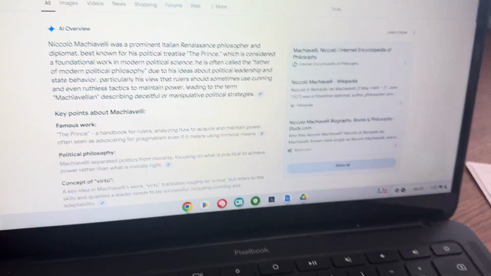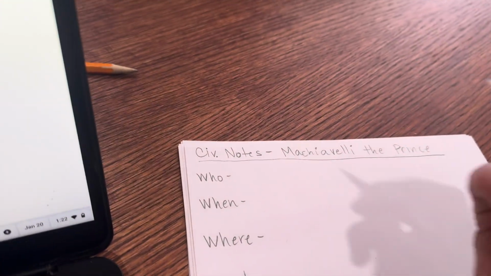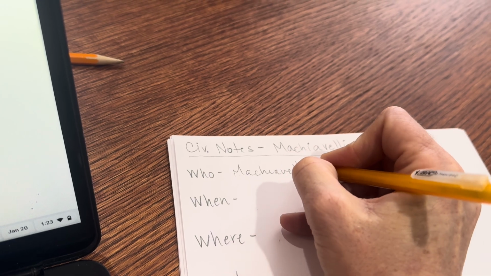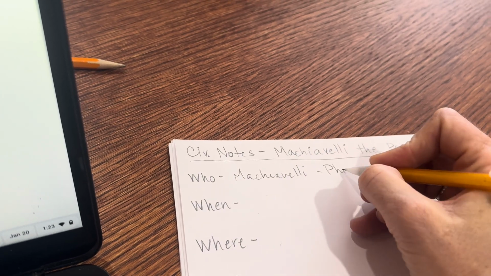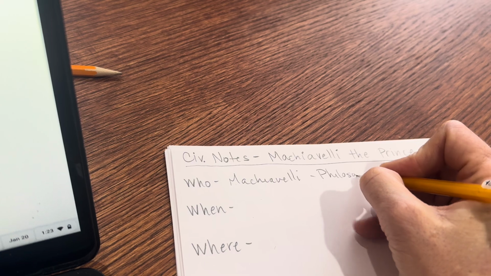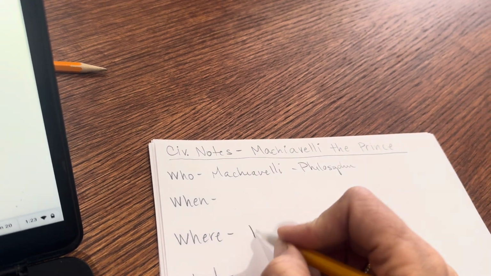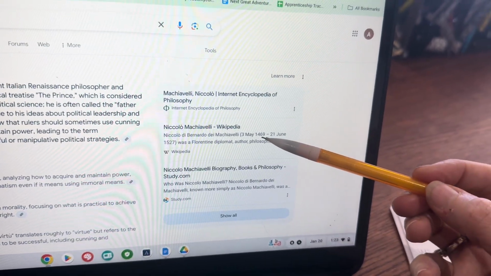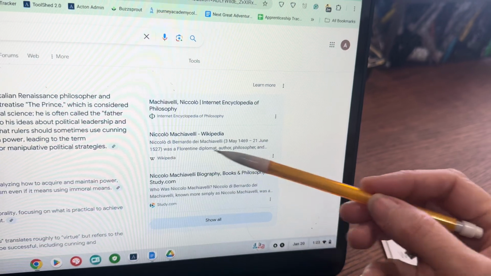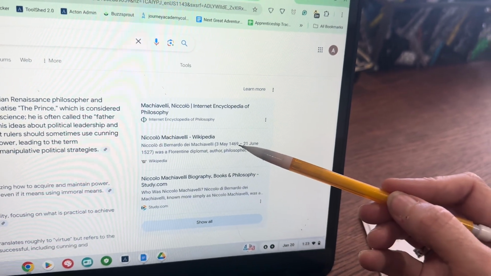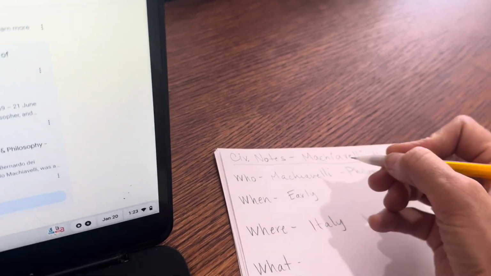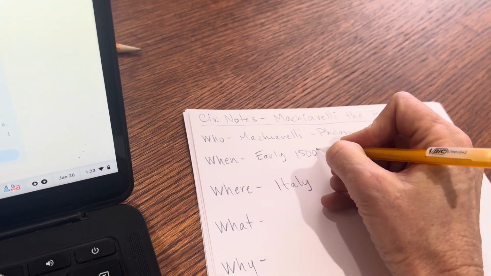So this gets me started so I can say who in my notes. And I know who, we're talking about Machiavelli, a philosopher in Italy. So I can put up, where is Italy? So I'll write Italy there. Then I'm wondering, when did this guy live? And I look over here on Wikipedia and it shows me that he lived in the early 1500s, born in 1469. So I'm gonna write early 1500s. Because that just gives me a framework.